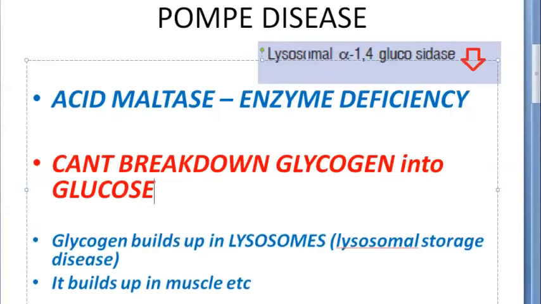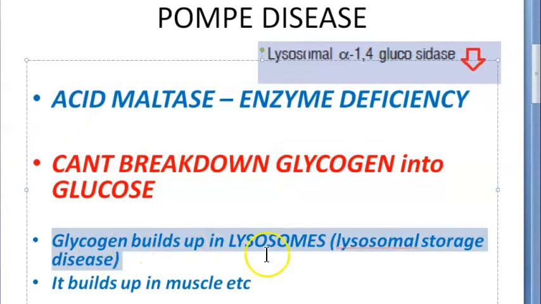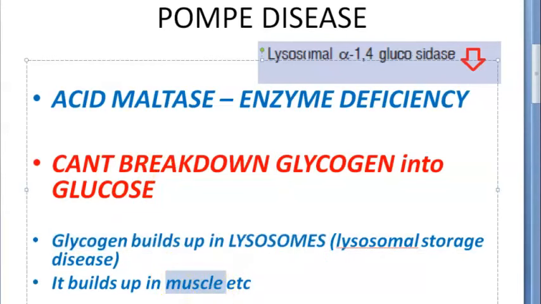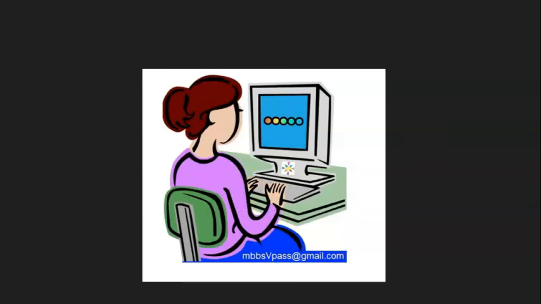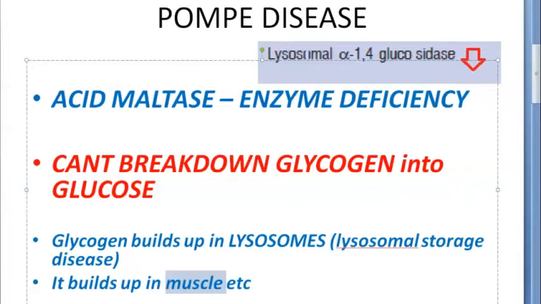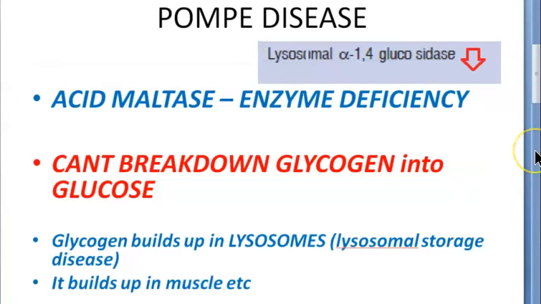So you need glucose for energy, correct? So now what happens? This glycogen is becoming a bad fellow, right? It is a good fellow for you, but it is building up so much, building up inside the lysosomes. So it is becoming a lysosomal storage disease, right? And where is all this happening? Mostly in the muscle cells. Okay, people, now, are you with me? What are we reading? Pompe's disease. What is deficient? Some lysosomal enzyme is deficient. So some things are accumulating in the lysosomes, basically in the muscles.